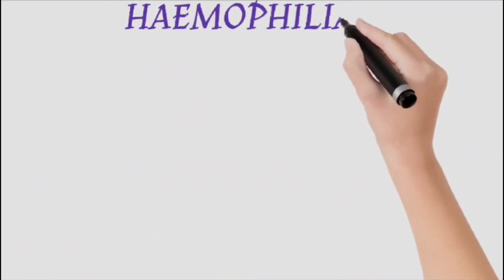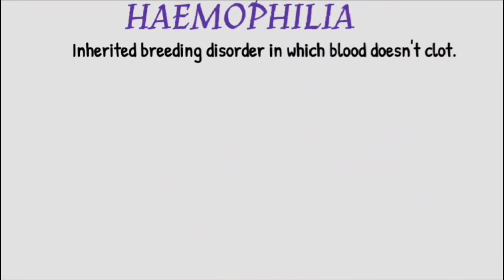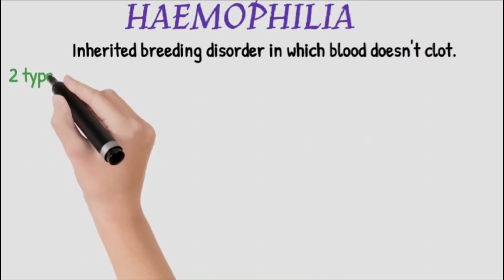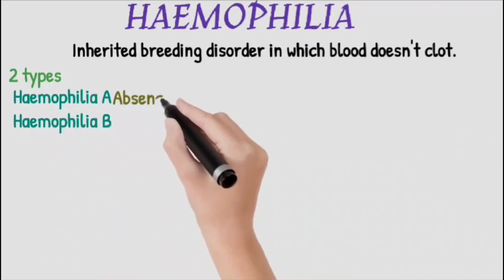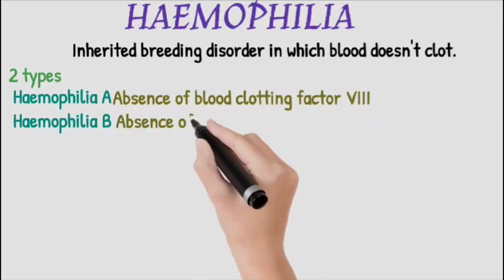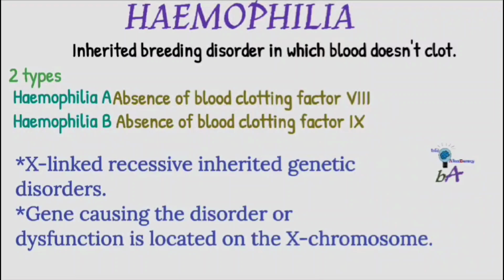Hemophilia, a clotting disorder. We can say it is an inherited clotting disorder. This disorder is hereditary, meaning it transfers from one generation to the next. The gene is carried by the X chromosome. It is an X-linked recessive genetic disorder. It is generally of two types: hemophilia A, caused by absence of factor VIII, and hemophilia B, due to absence of factor IX.